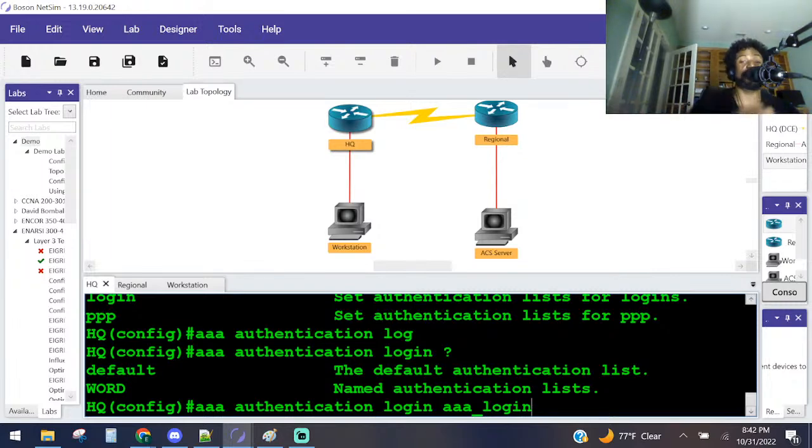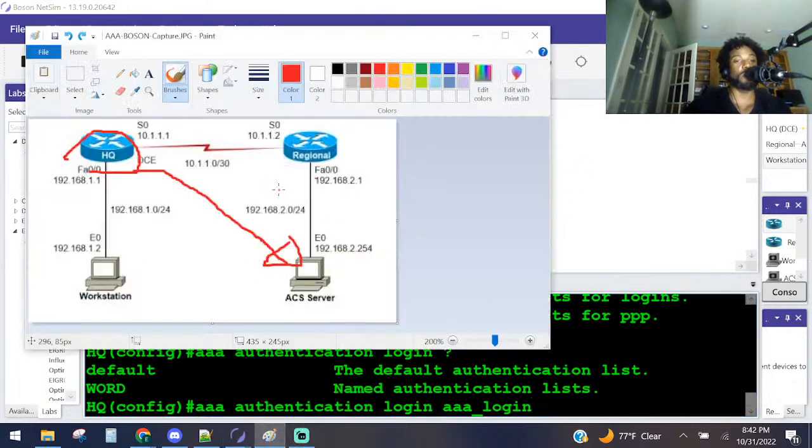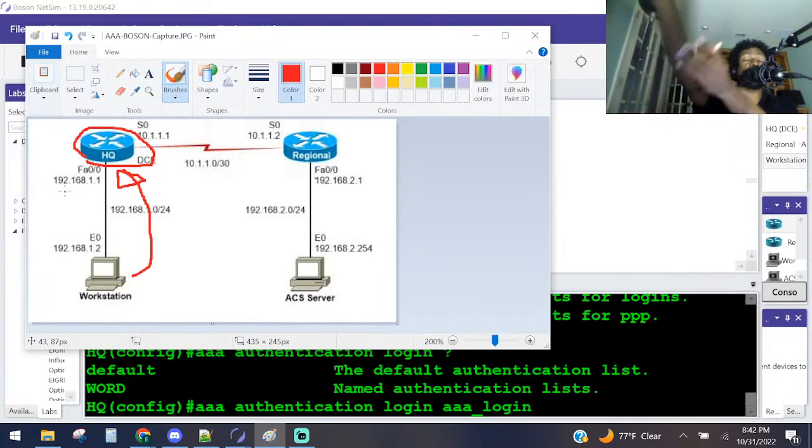Okay, so y'all patient with this right here. What we're doing here is, let me pull up my handy dandy Paint topology here, right? We created, well, there was already a username and password on here. What we're saying is when we have a user log on to this HQ router and they give us a username and password, let's say it's Professor Black Ops and his password is ABC123 because we know that's not going to be it. What this router is going to do is say, okay, let me check in with the AAA server and see if that's a valid username and password. That's what we're going to have to create to get this to do.